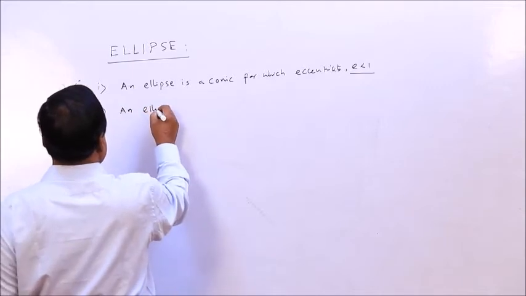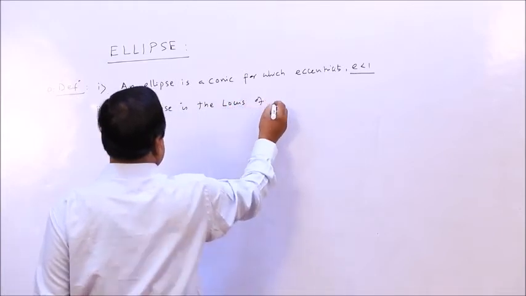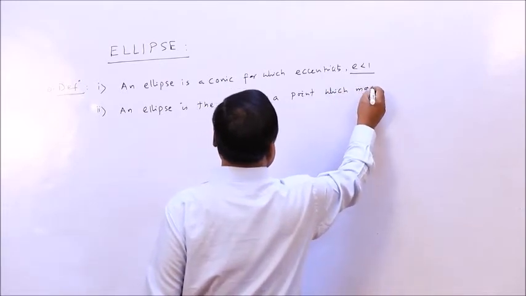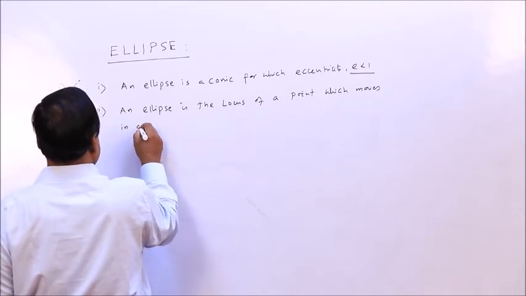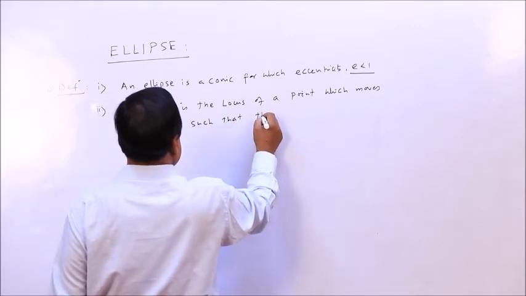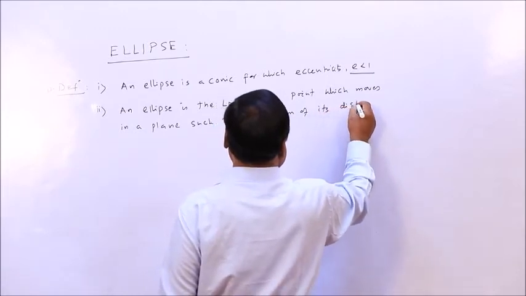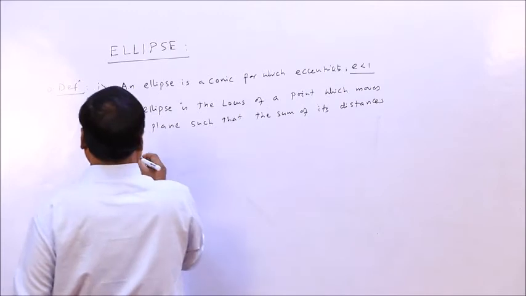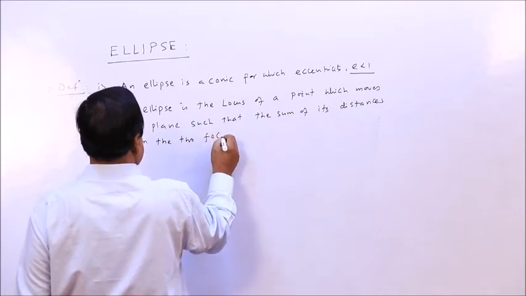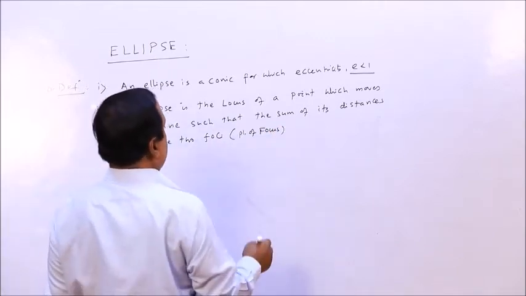An ellipse is a locus of a point which moves in a plane such that the sum of its distances from the two foci (actually this is the plural of focus, there are two foci) is a constant.